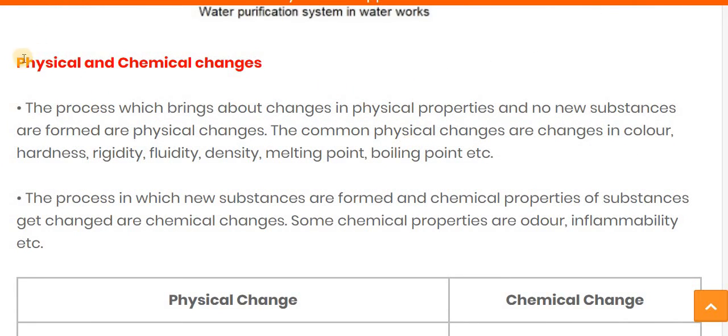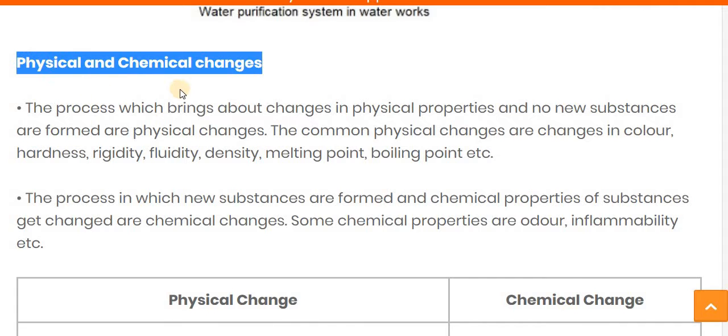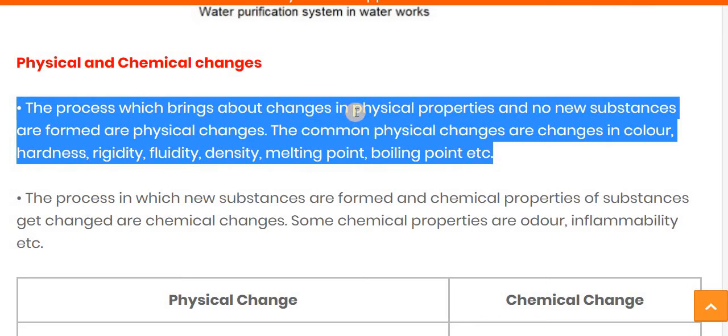Now let's see the next one, the physical and the chemical change. The process which brings about a change in a physical property and no new substance is formed, this kind of change we consider as a physical change. Physical change means the process which brings about a change in physical properties and no new substance is formed